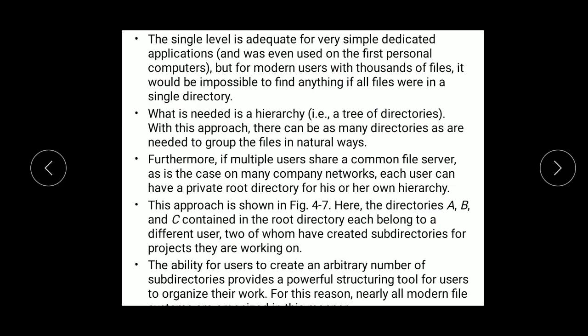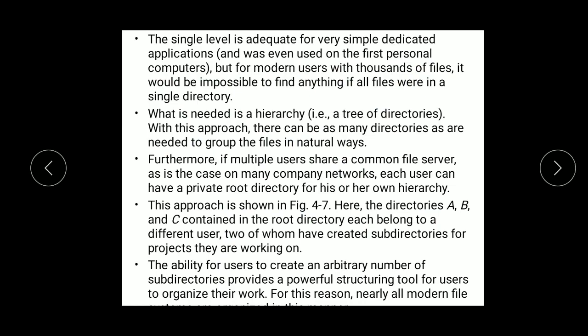But for modern users with thousands of files, it would be impossible to find anything if all files were in a single directory. So in today's modern computer, if you go for a single level directory system and arrange all the data into that one single directory, that is impossible. What is needed is hierarchy, that is, a tree of directories.